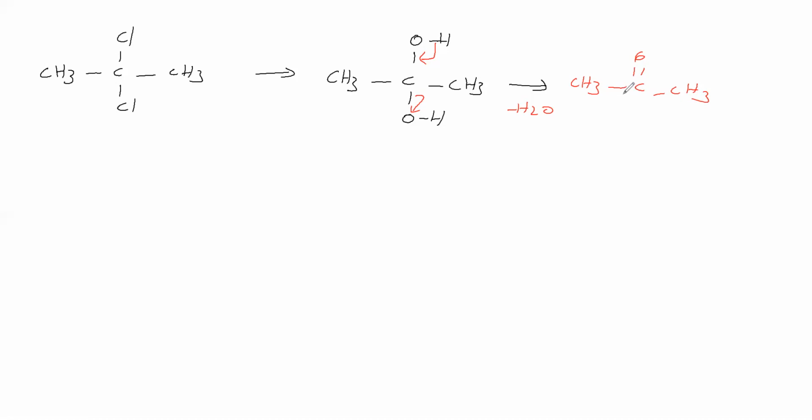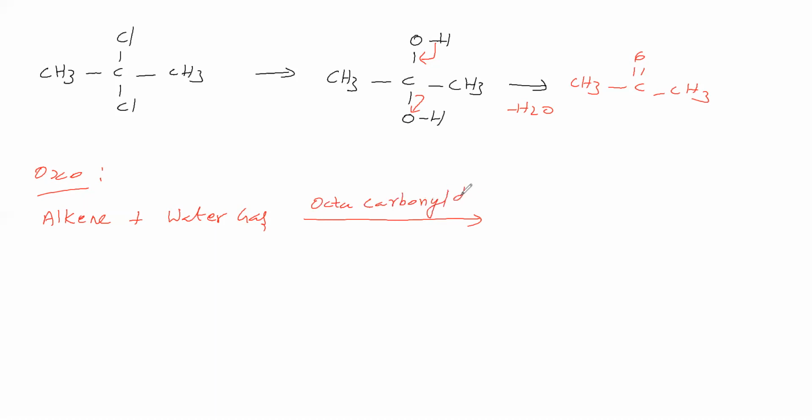Next we'll see the oxo process. In the oxo process, we have to take an alkene. To this we are adding water gas, that is carbon monoxide gas plus hydrogen gas. What is the catalyst we are taking? Dicobalt octacarbonyl. What is the product we are getting? Aldehyde is the product. Dicobalt octacarbonyl is the catalyst here.